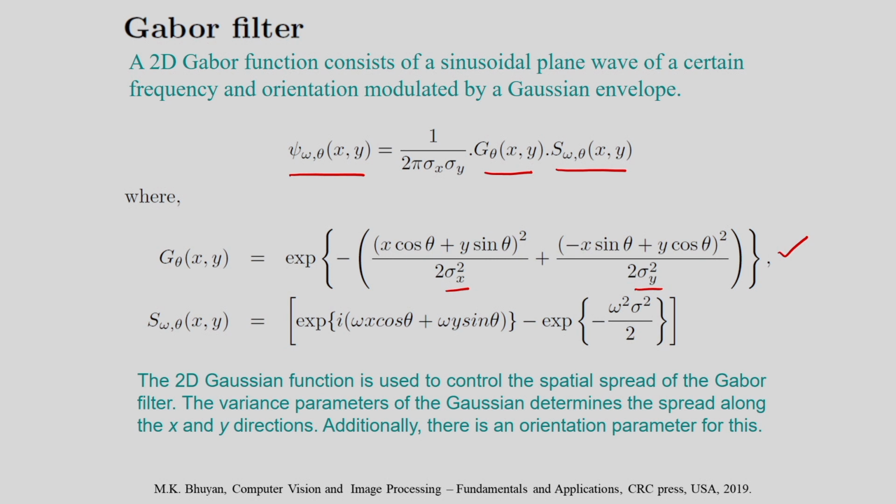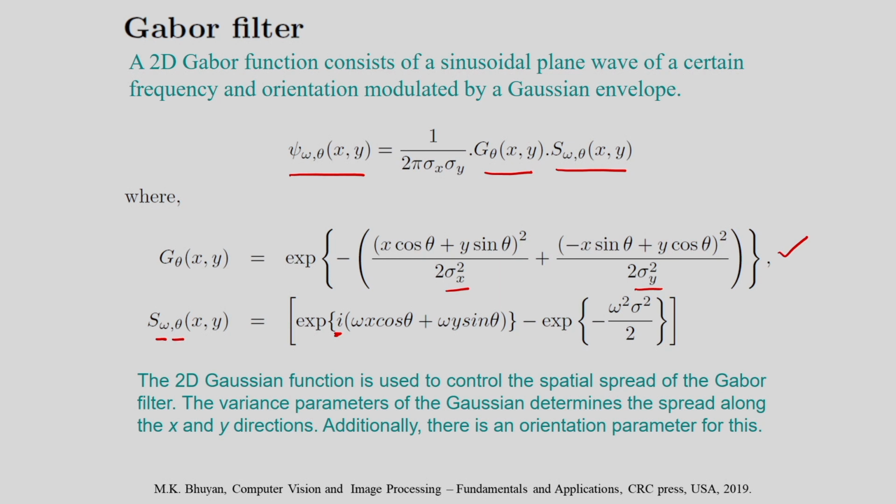This actually represents the spread of the Gaussian function, and in this case S omega theta, that is the sinusoidal plane wave, you can see. So it has two components, one is the imaginary part, another one is the real part. Here I am considering the imaginary as i. So it's a complex function, and I am considering a sinusoidal plane wave of a certain frequency. The frequency is omega and the orientation is theta.